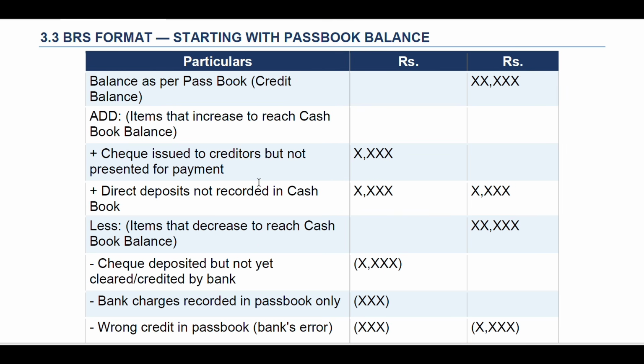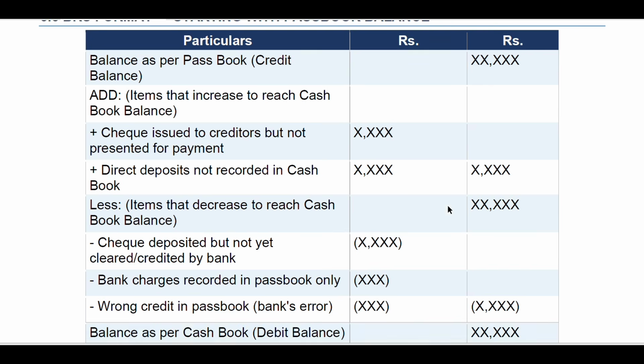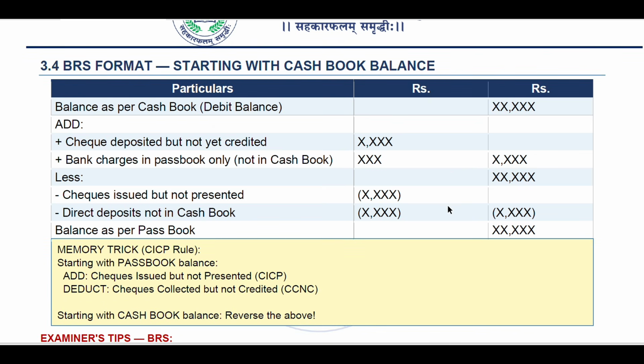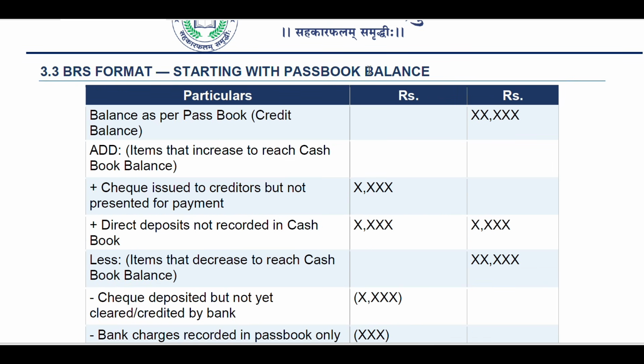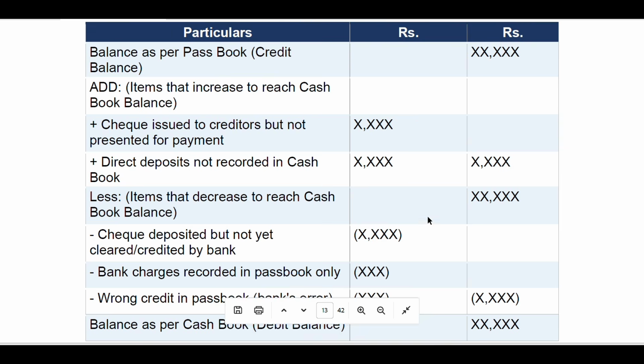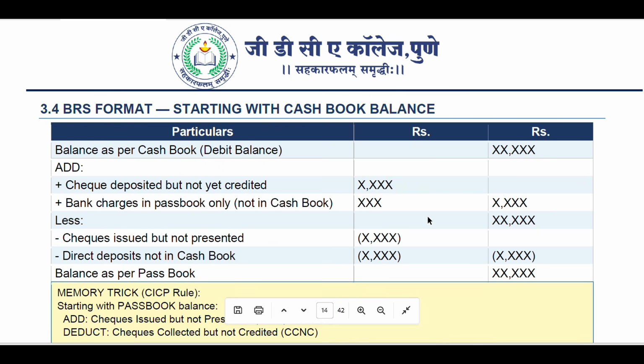So this is the format you have to make, and then whatever entries are given in the BRS, you have to make those entries correctly. So the BRS format starts with either the cash book balance or the passbook balance. For the passbook balance this is the format, and for the cash book balance the BRS format will be different.